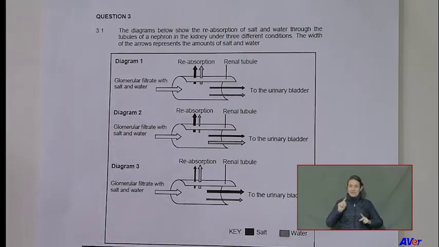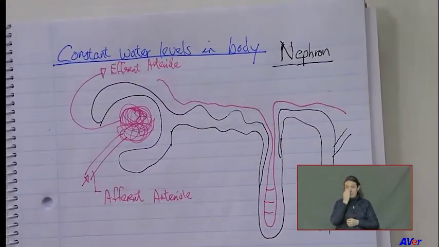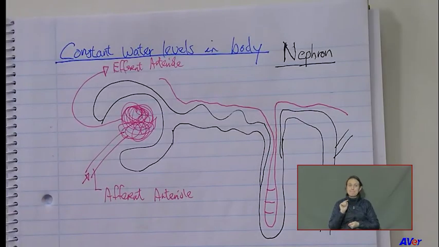Now, people, I just want to show you what we will be doing here next week. We will be looking at this question, which came from 2019, as far as I remember. It's all about what happens in the kidneys. It's all about ADH and osmoregulation and salt balances. Now, what we will discuss in detail, I found, is a big need among matrics. It's about what I've got here, people. What I've got here, the nephron, is what we will discuss next week, because you did it in grade 11 and you need that background information.